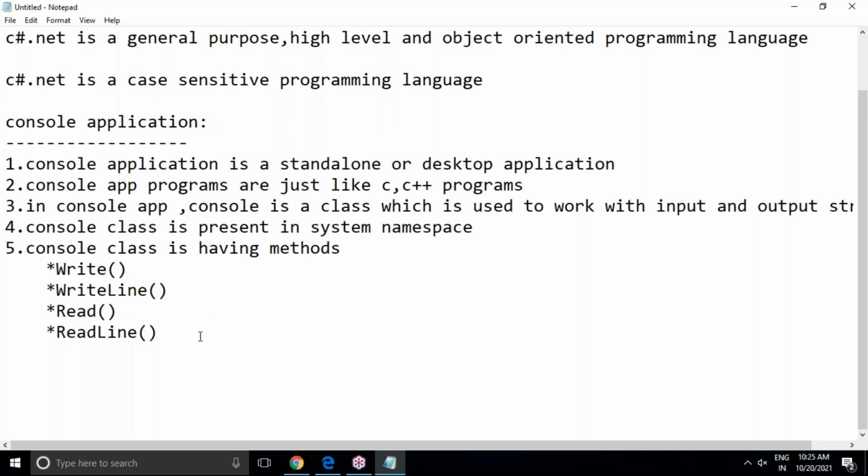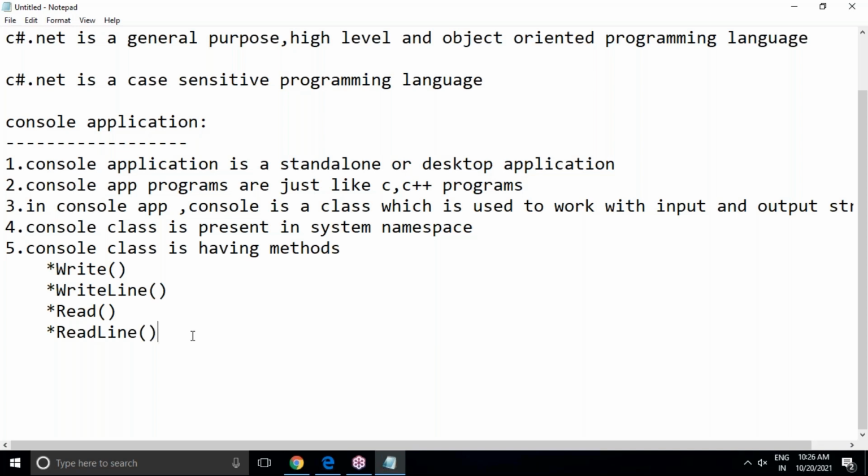And what about read line methods? Read line methods are input methods. Not only output, you should always give input values to the application. Suppose when we execute our program, if your program is asking, please enter some values, it means you have to give your inputs. Input values means input values to the application, end user inputs, the values entered at runtime.